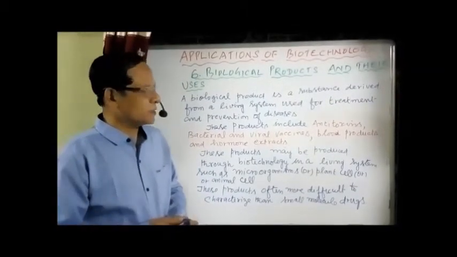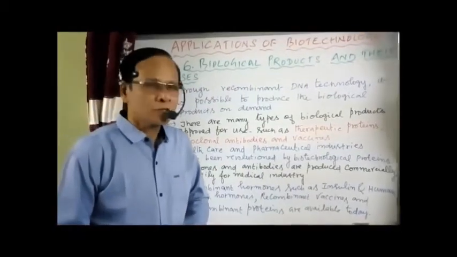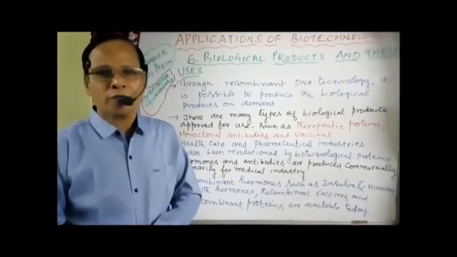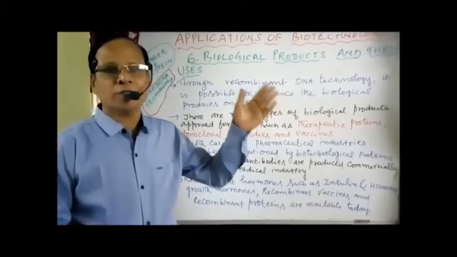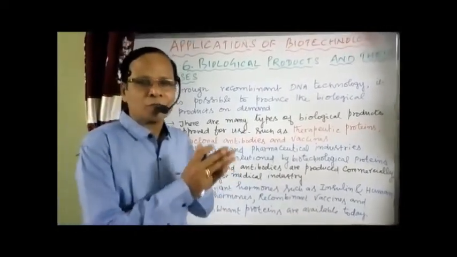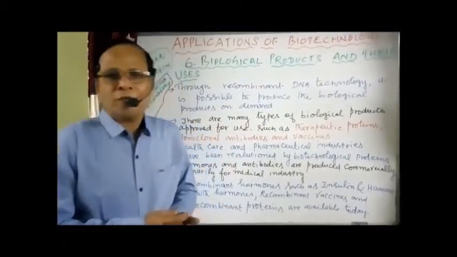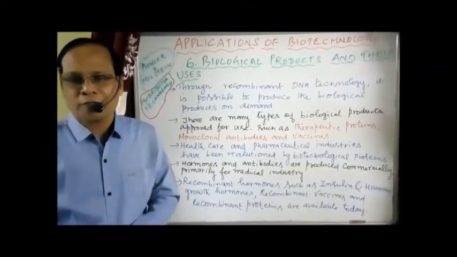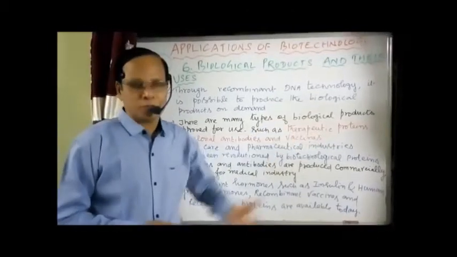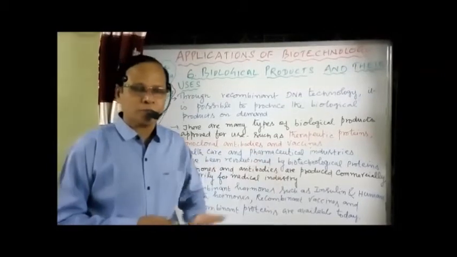Now let's go further. How are these products produced? It is possible to produce the different types of biological products through recombinant DNA technology when there is a need or on demand. So the only possible method of production of such products is DNA technology. Now we have various types of biological products which are approved for use. Take an example of therapeutic proteins. The proteins which are used for medicinal uses are called therapeutic proteins.